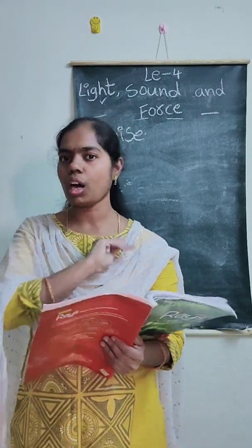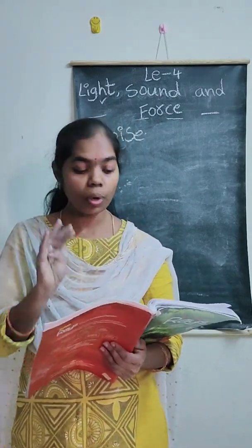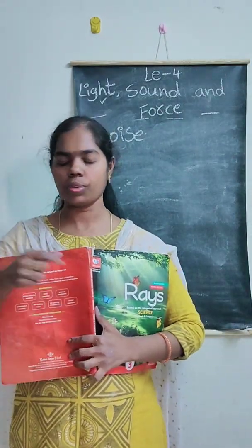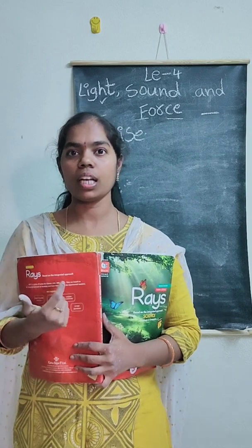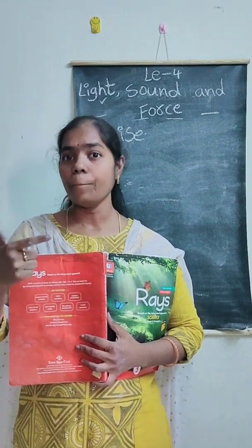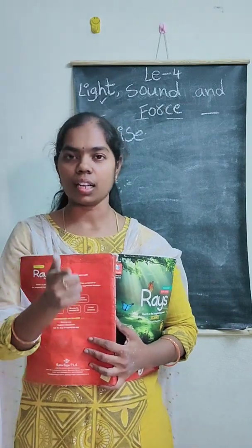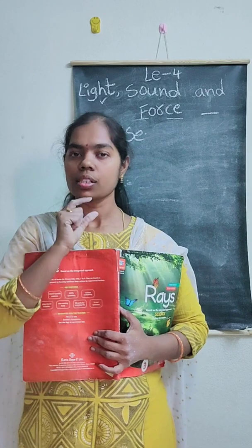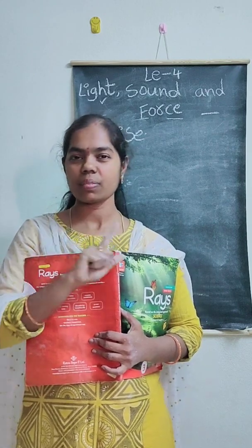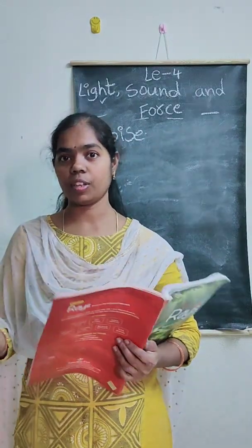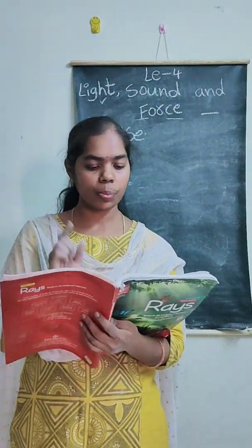If we speak loudly, then that type of sound irritates others. That's why we should speak softly. Don't speak loudly. It will hurt someone. Okay? Good. We should speak softly.